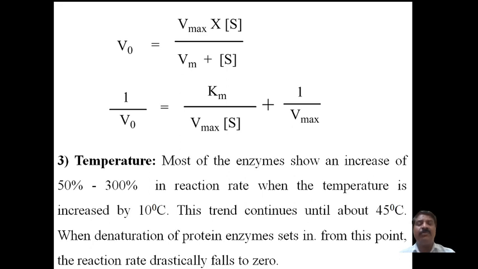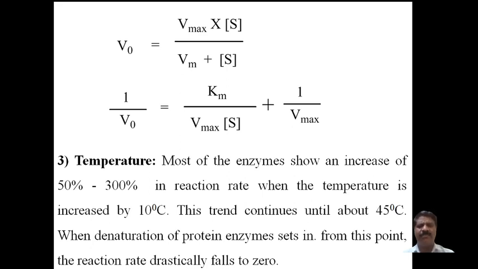This trend continues till 45 degrees Celsius. After 45 degrees, it becomes saturated because that is an enzymatic reaction. Because our body, the usual living organism, has a body temperature, the human body temperature is 37 degrees Celsius. Up to 45 it works, but beyond that some complications take place. Therefore, for every 10 degree rise in temperature, the rate of the reaction will increase by around 50 to 300%.